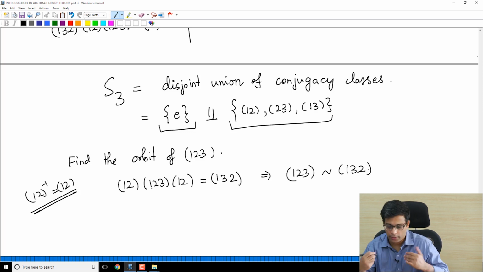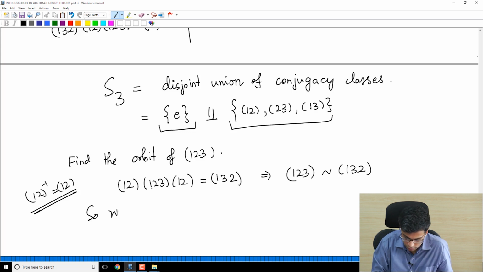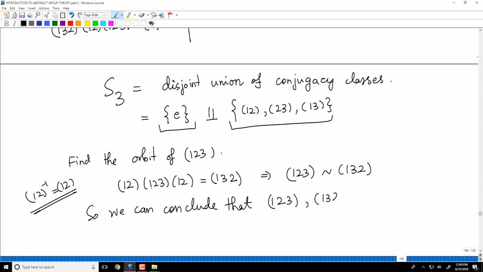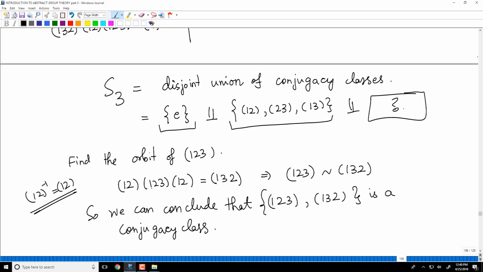And now you are able to conclude that (1 2 3) and (1 3 2) is a conjugacy class, right? Because, remember, we have to find one more. This must be the conjugacy class. Why is that? These are already part of a conjugacy class. (1 2 3) and (1 3 2) are related, so they are part of a conjugacy class.